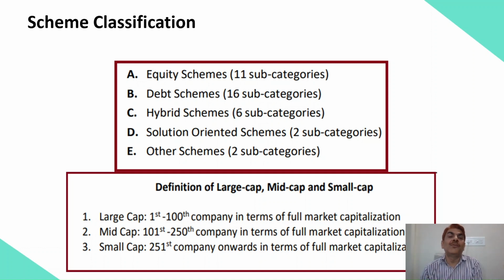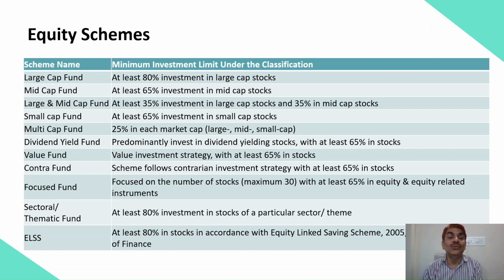There is no concept of micro cap now. Years before it used to be there. Now SEBI has made it very, very specific. There will be 3 kinds of market capitalization stock classification. One is large cap, then mid cap, then small cap. Fair enough. Now we are going to use this very frequently in the coming 2 slides.